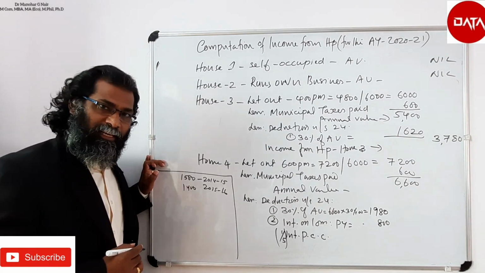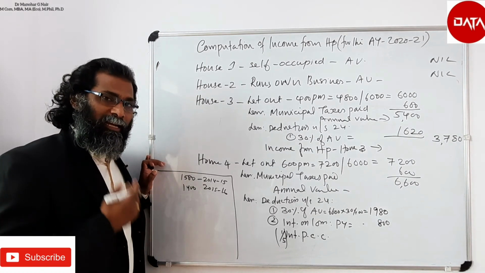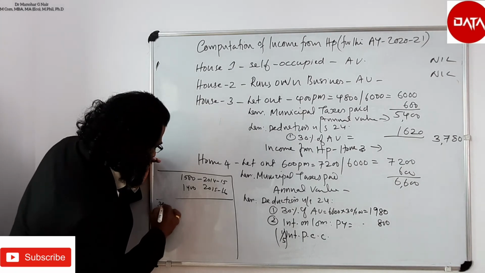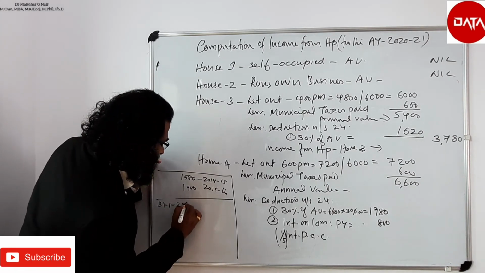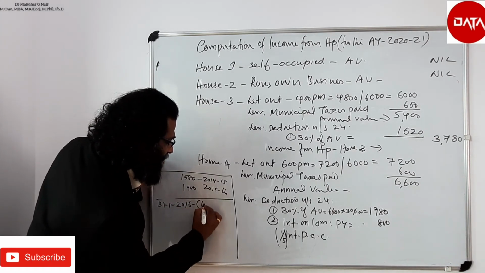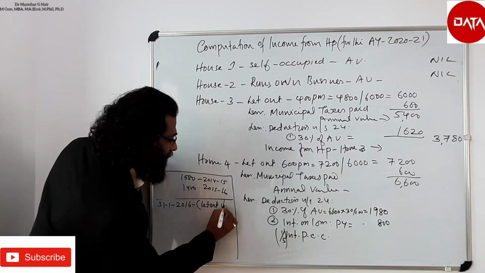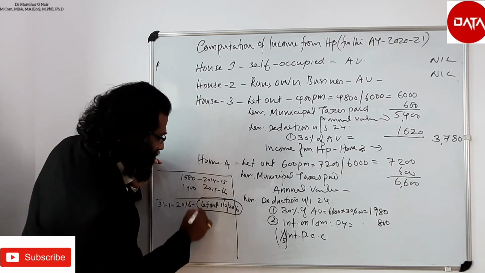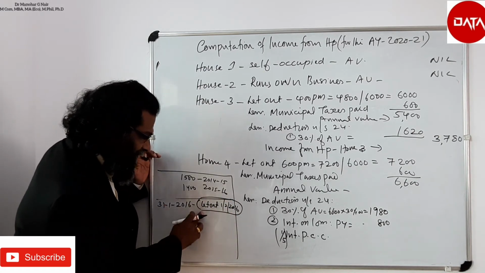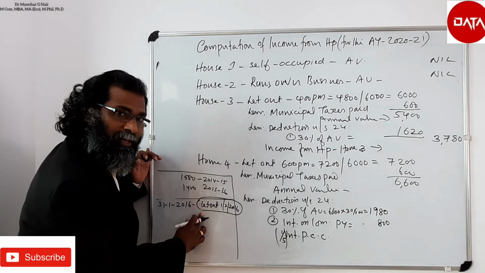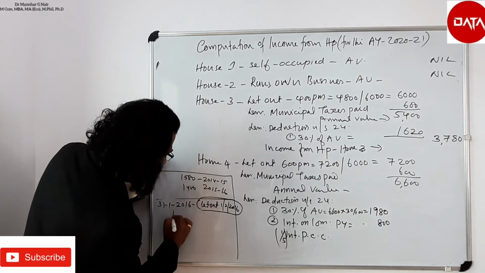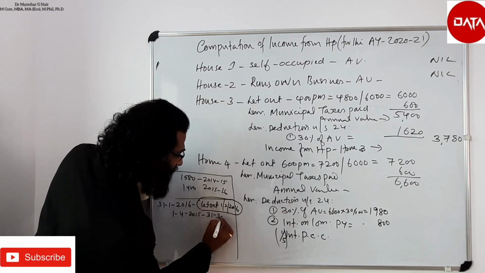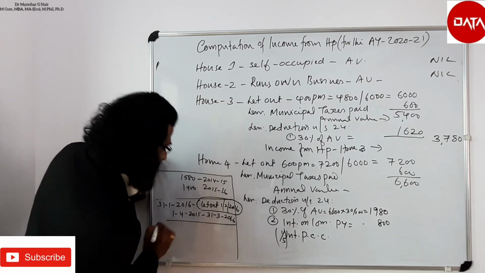So we have to see the prior period and the construction completion period. The construction completed on 31st January 2016 and letting out started on 1/2/2016. So considering this date, this financial year or previous year is 1/4/2015 to 31st March 2016.